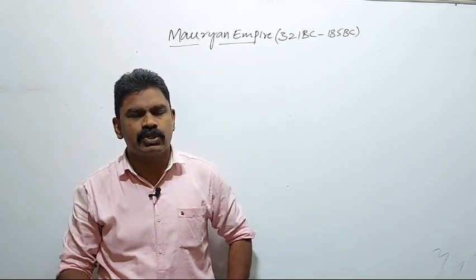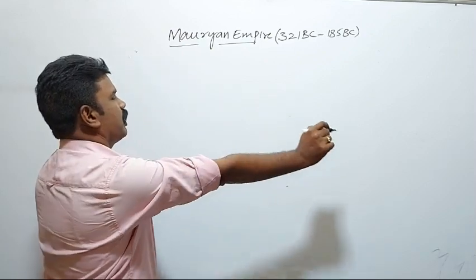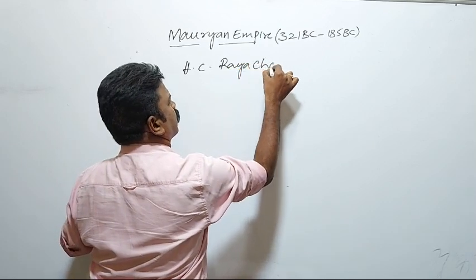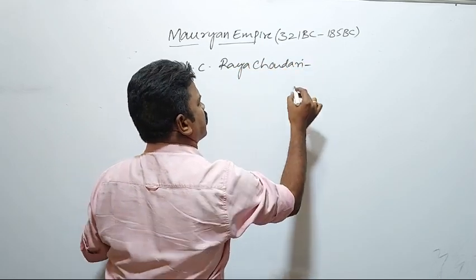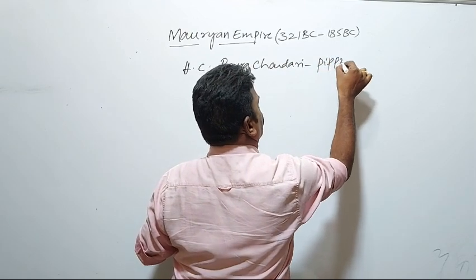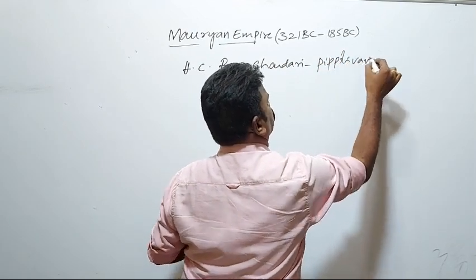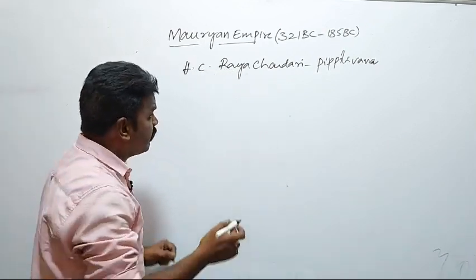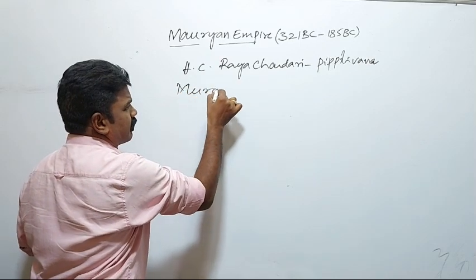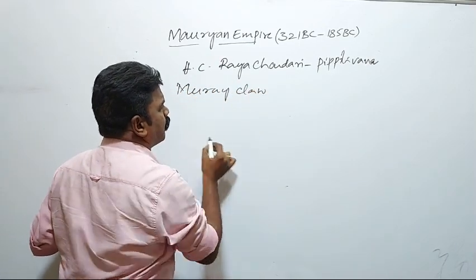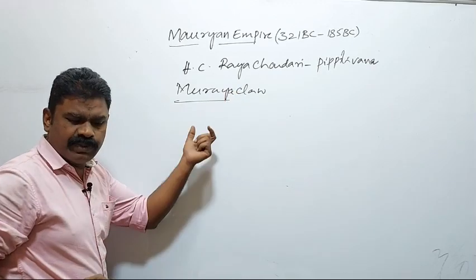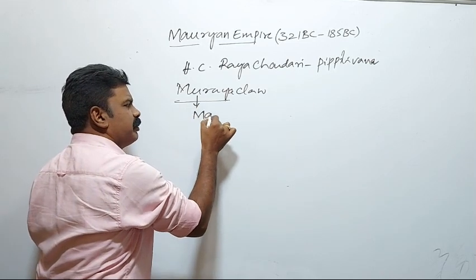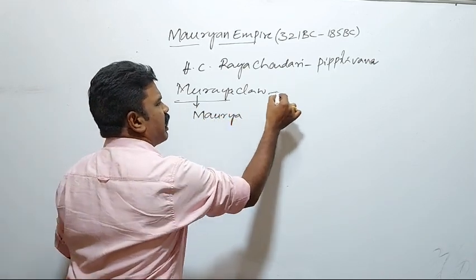H.C. Raychaudhuri also mentioned and accepted that Chandragupta Maurya belongs to Pippilivana. In the Pippilivana, they belonged to the Muraya clan. This word Muraya was taken from the word Maurya. In a later period it became Maurya, Muraya or Maurya.